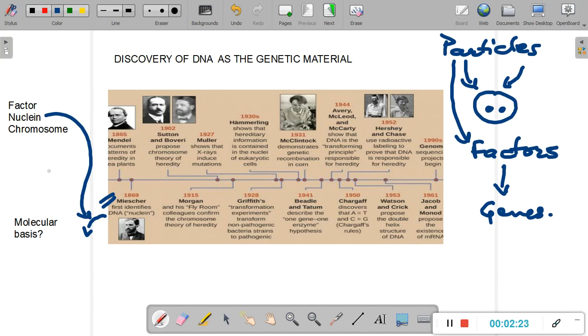He called it nuclein because he isolated it from the nucleus, but he had no idea whether it was a protein, DNA, RNA, a carbohydrate, or a lipid. He had no idea about that.